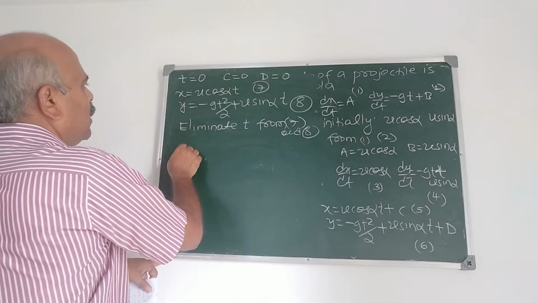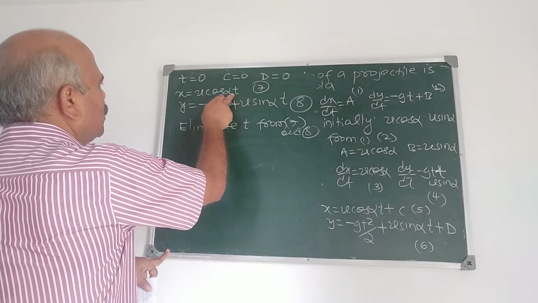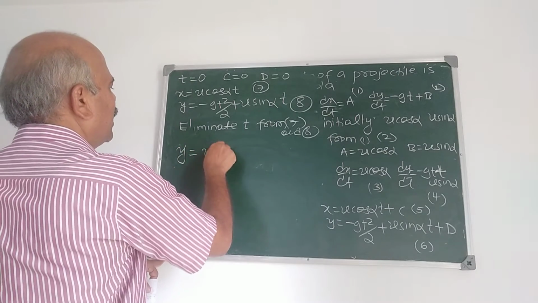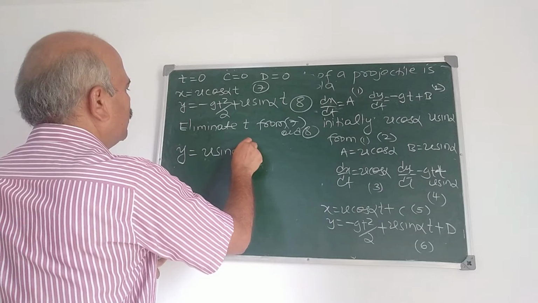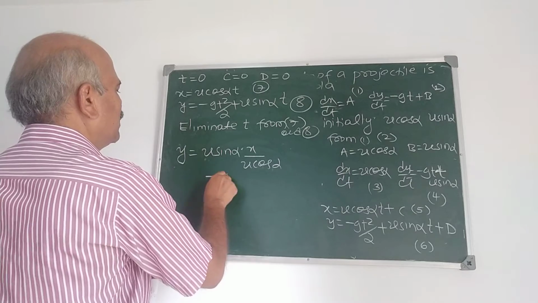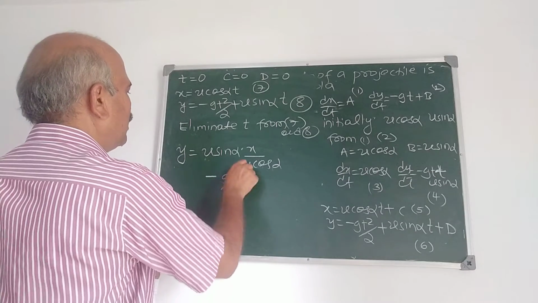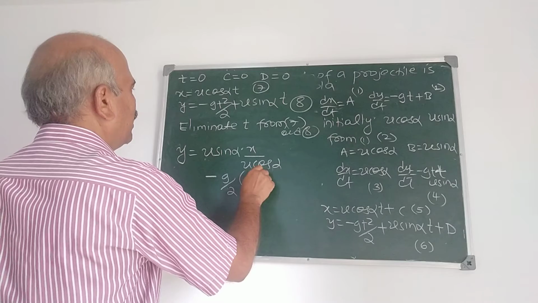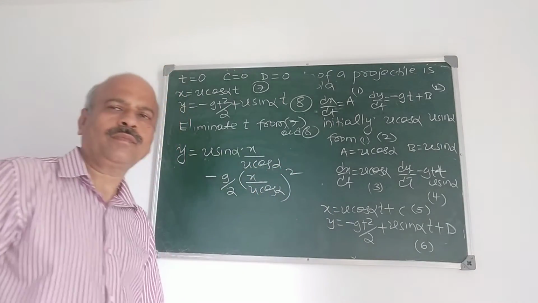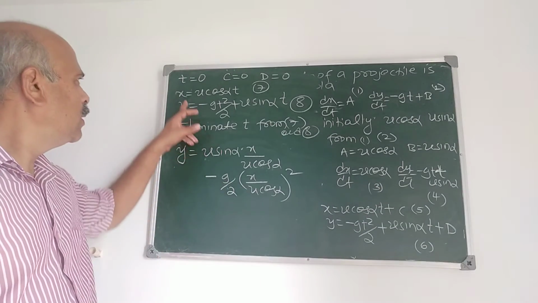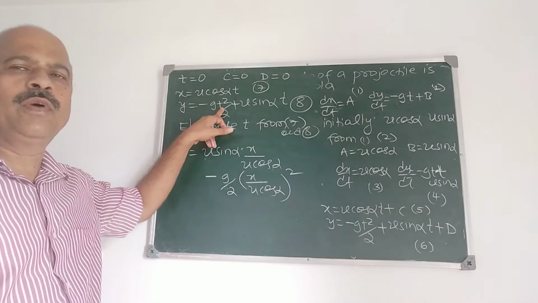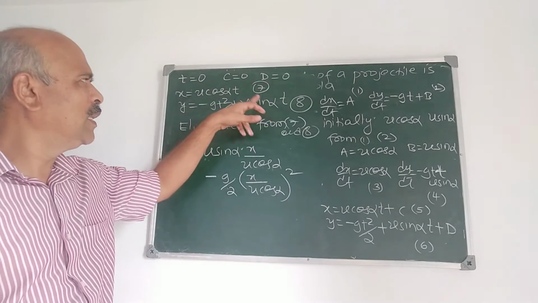How to eliminate? t is equal to x by u cos alpha. Therefore, y is equal to u sin alpha into x by u cos alpha minus g by 2 into x by u cos alpha whole square. Now we have to eliminate t from 7 and 8.